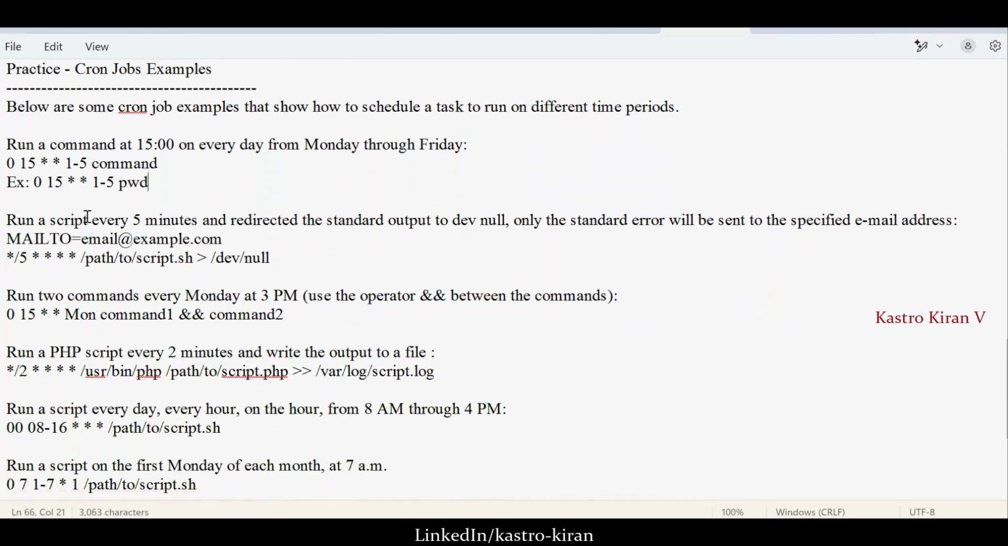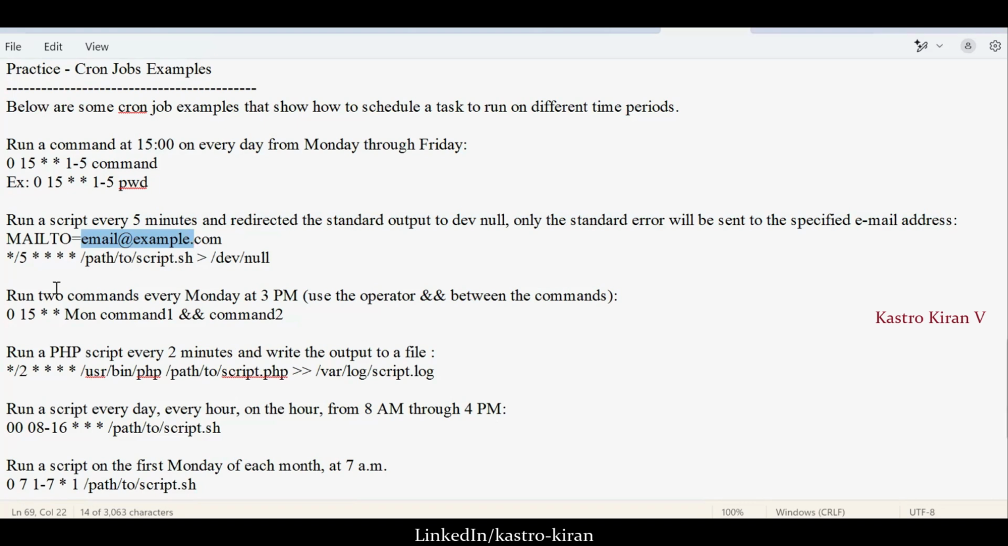Like this, there are some cron jobs which I have given. You can execute these cron jobs so that automatically the commands will get executed at the scheduled time. This one is used to send a mail. You can see: run a script every 5 minutes and redirect the standard output to /dev/null. Only the standard error will be sent to the specified email address. You mention whatever email ID you want, and it will automatically send a mail.